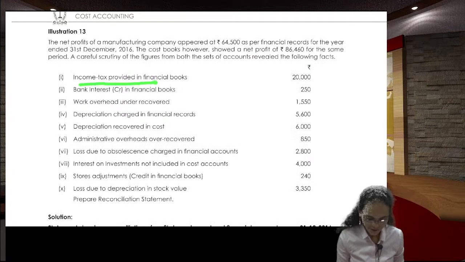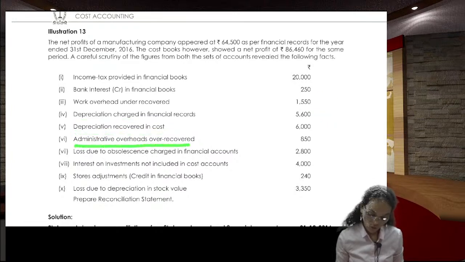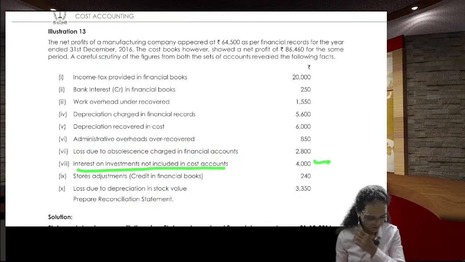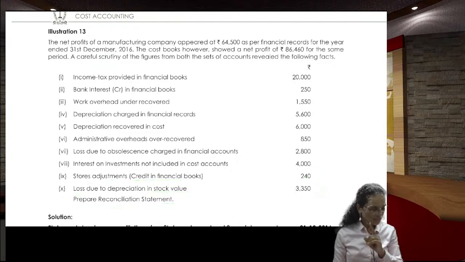Income tax provided in financial books, this is the amount. Bank interest credited this much. Works overhead under recovered this much. Depreciation charged in the financial accounts this much. Depreciation as per the cost is this much. Administrative overheads over recovered this much. Loss due to obsolescence charged in the financial accounts this much. Interest on investment not included in the cost accounts this much. Stores adjustments credit in the financial books this much. Loss due to depreciation in stock value is this much. Prepare reconciliation statement.